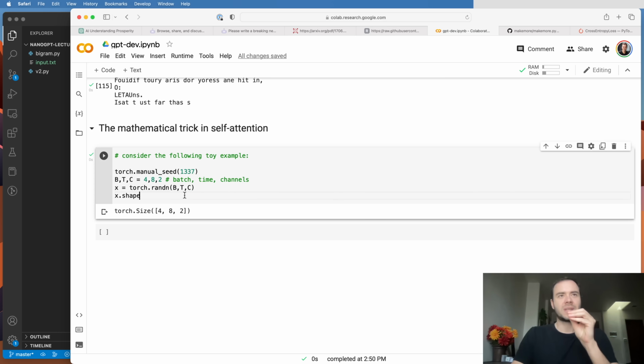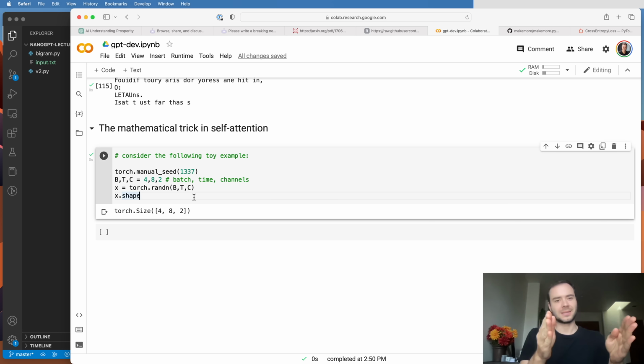So what is the easiest way for tokens to communicate? Okay, the easiest way I would say is, if I'm the 5th token and I'd like to communicate with my past, the simplest way we can do that is to just do an average of all the preceding elements. So for example, if I'm the 5th token, I would like to take the channels that make up the information at my step, but then also the channels from the 4th step, 3rd step, 2nd step, and the 1st step. I'd like to average those up, and then that would become sort of like a feature vector that summarizes me in the context of my history.